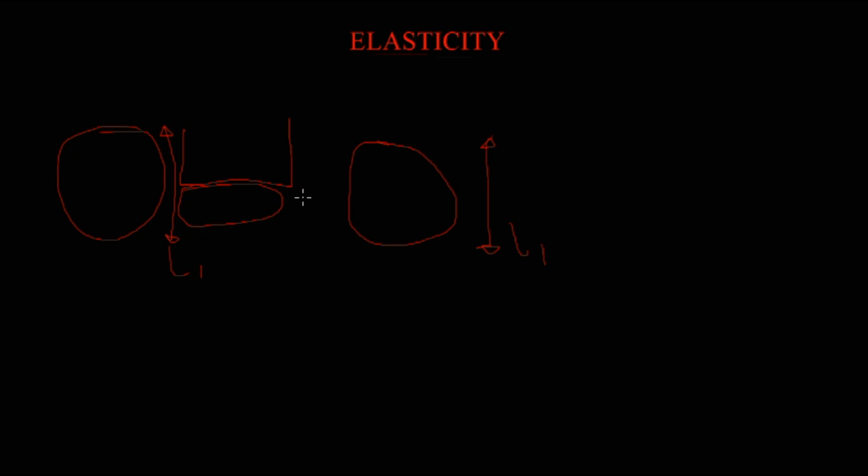But the new length that was formed when you placed the empty bucket on the balloon, let's call it L2. Now it means that there is a change in the length, which implies that we can have the difference, which is L2 minus L1. L2 minus L1 is what is referred to as the extension or change in length.